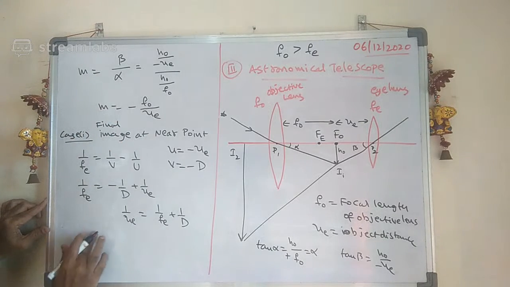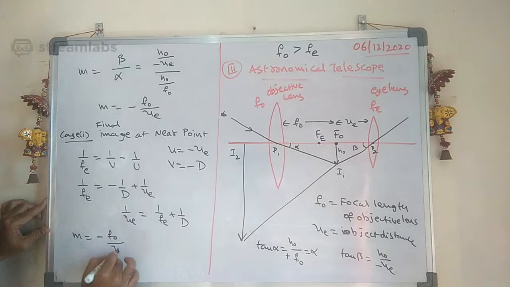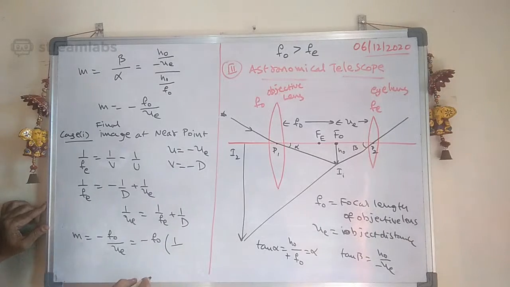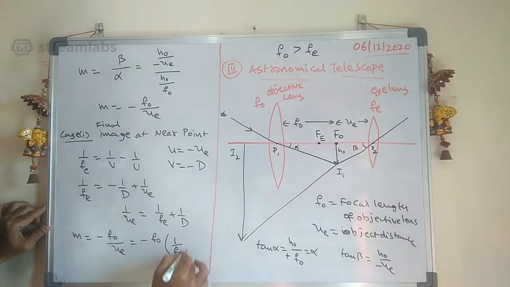M is equal to minus F0 by UE, nothing but minus F0 into 1 by Fe plus 1 by D.